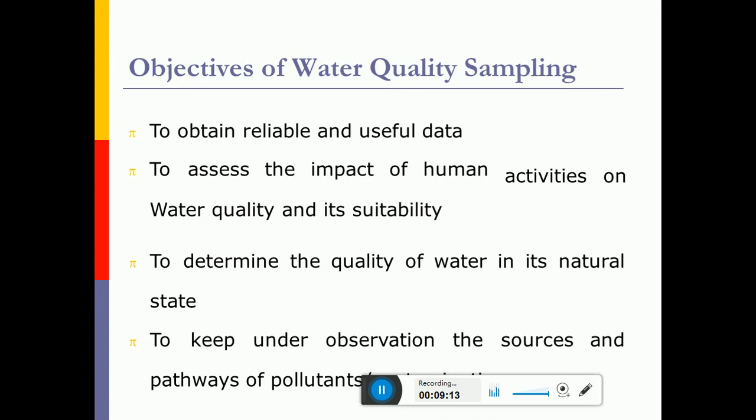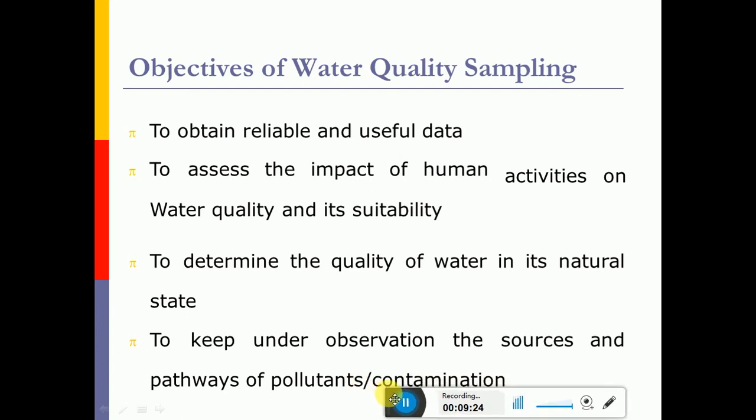And we should assess the water quality before supplying it to the consumers. We can also keep the sources under observation, and we can know the extent of contamination of the sources, that is river or lake and underground. So we have to continuously monitor these sources so that we can safely supply the water to the communities.